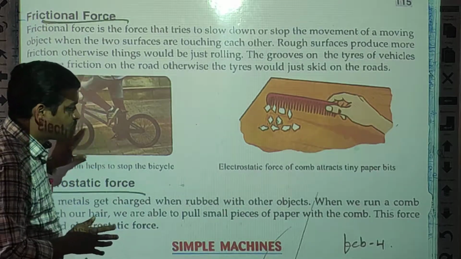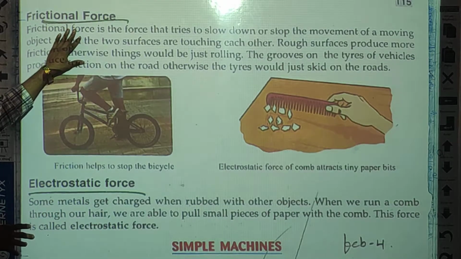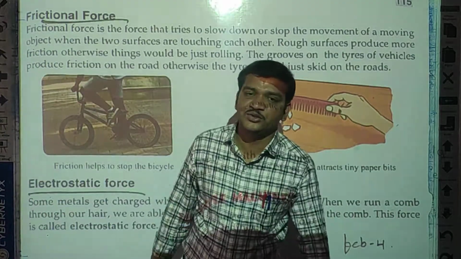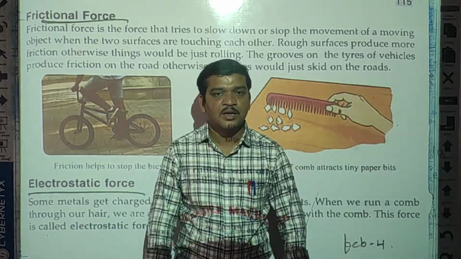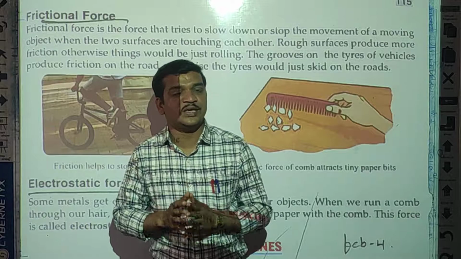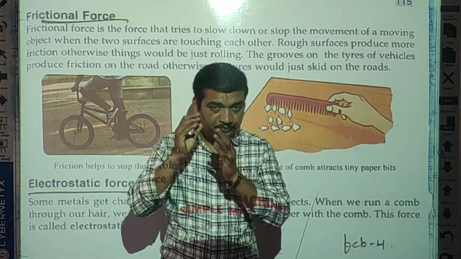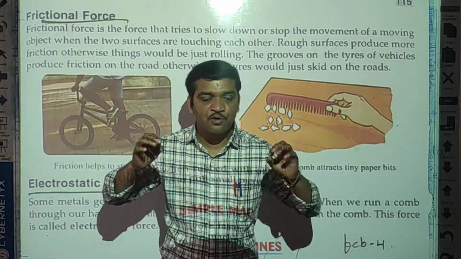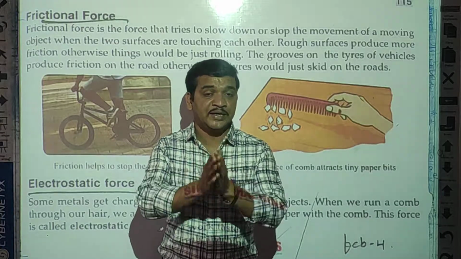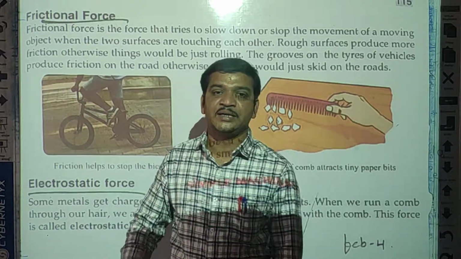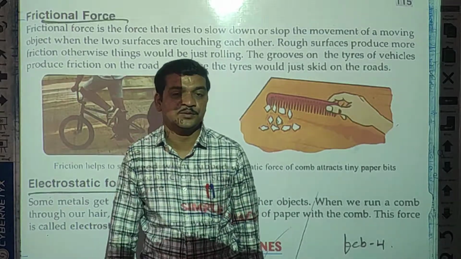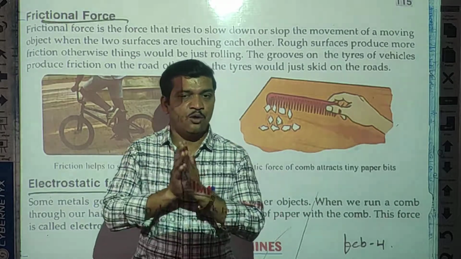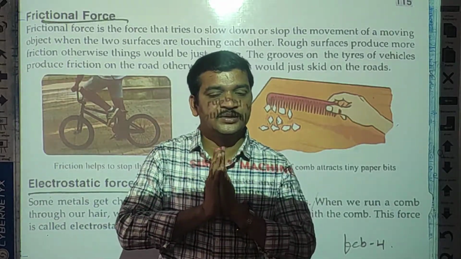Okay, students. So this is about the frictional force and electrostatic force. I hope you understood these two kinds of forces. So see students, today we have completed the different types of forces. There are 8 kinds of forces we have finished today. In the next video we are going to start our next part, that is simple machines. So these 8 kinds of forces, you learn and prepare. I hope you understood today's part. Okay students, the remaining part we will continue.